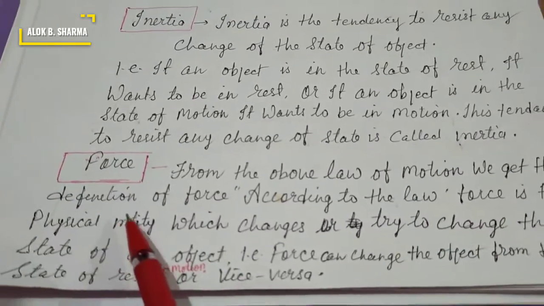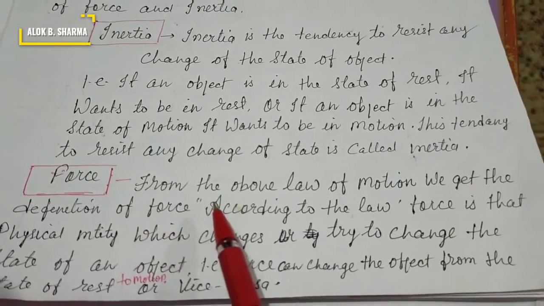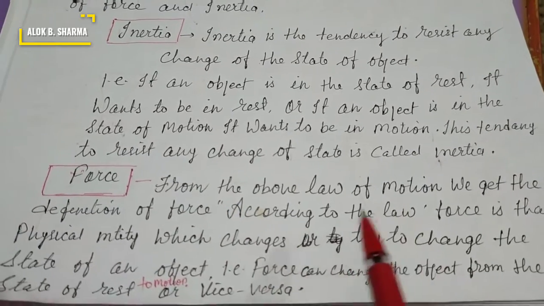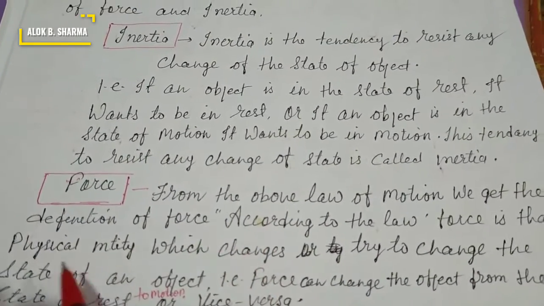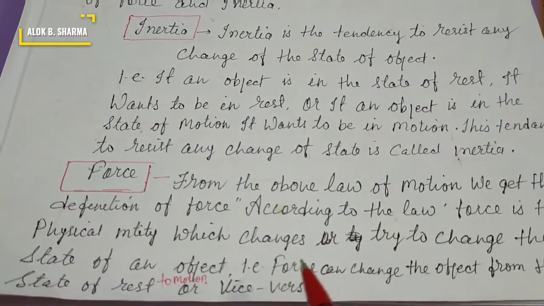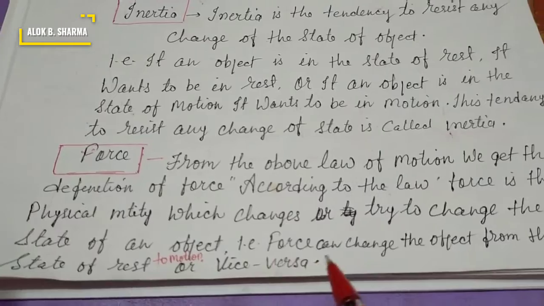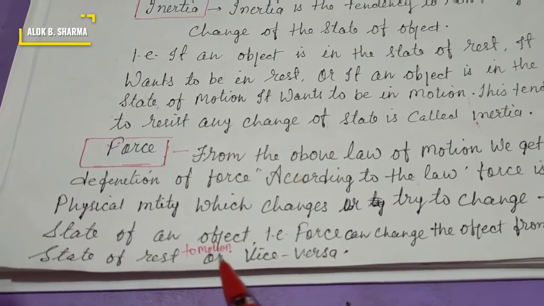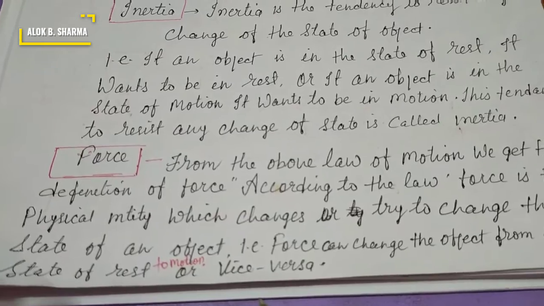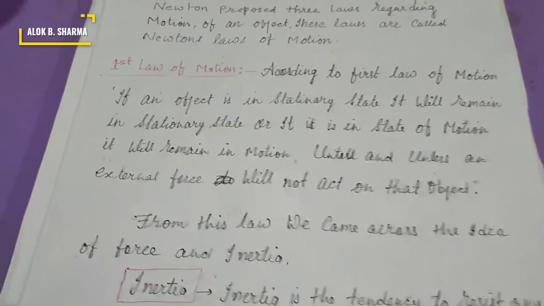Now force, the definition of force according to this law. From the above law of motion we get the definition of force also. According to the law, force is that physical entity which changes or tries to change the state of an object. That is, force can change the object from rest to motion or motion to rest. So this is the definition of force and the definition of inertia from the first law of motion.